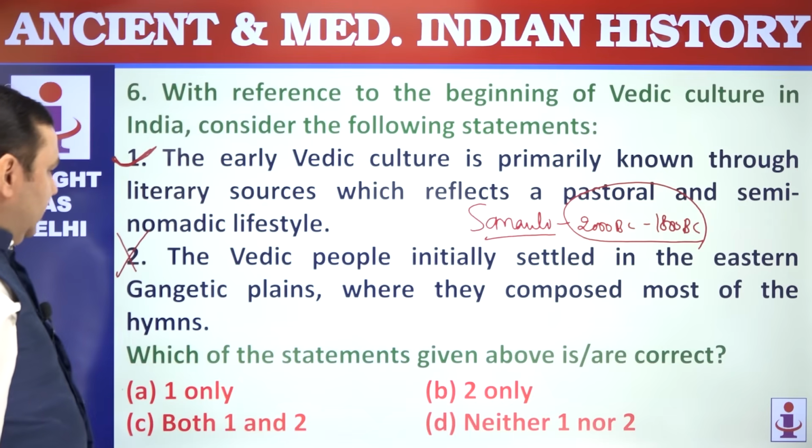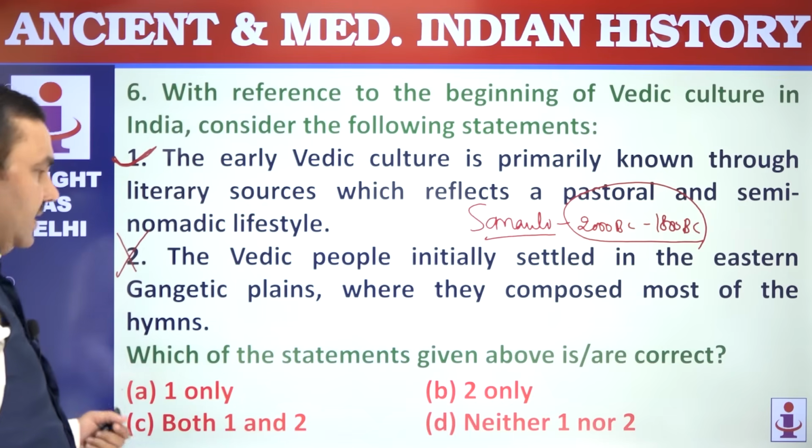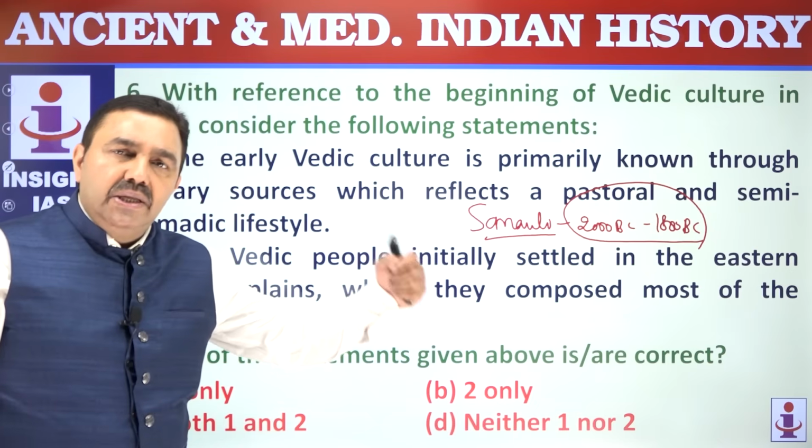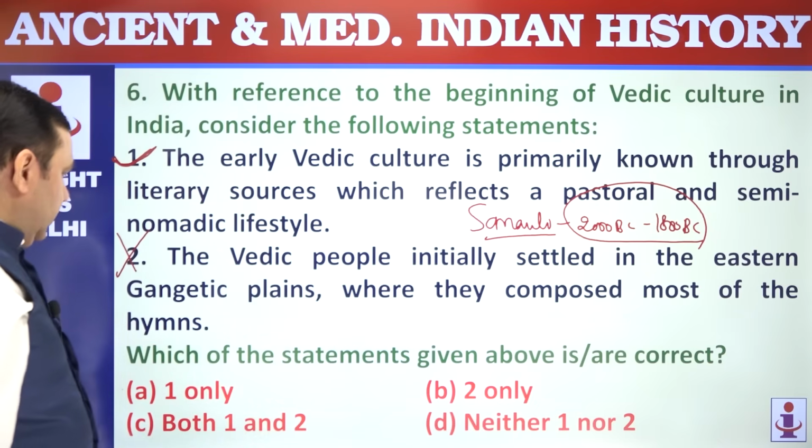So this was not in eastern Gangetic plains. You can say this was in the western Gangetic plains at least, or in the plains of river Yamuna, Saraswati and Satluj, that is Punjab, Haryana and western UP area.